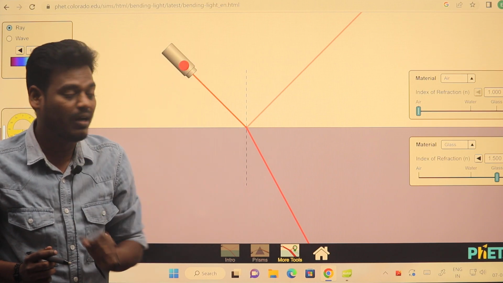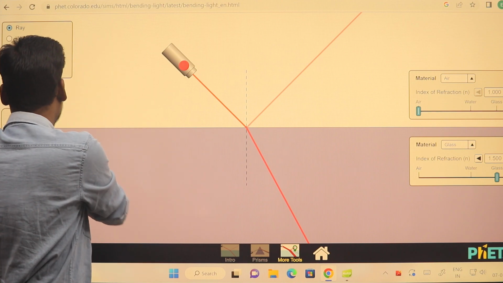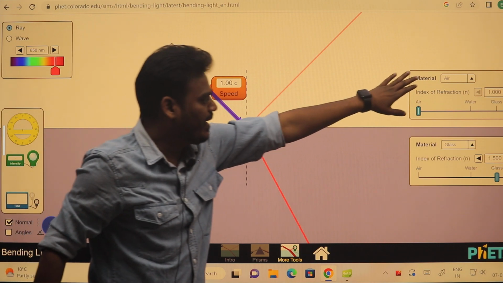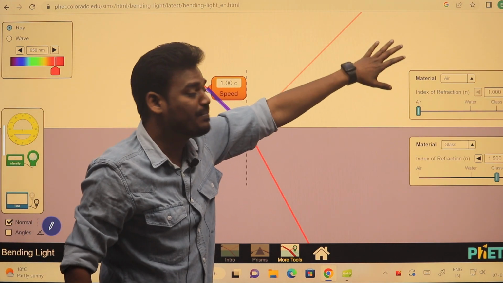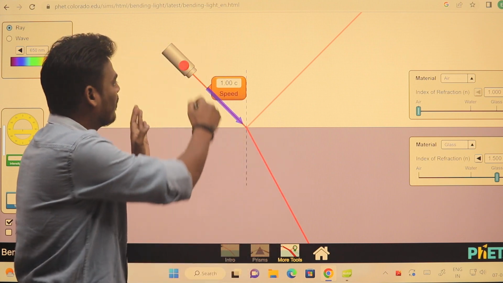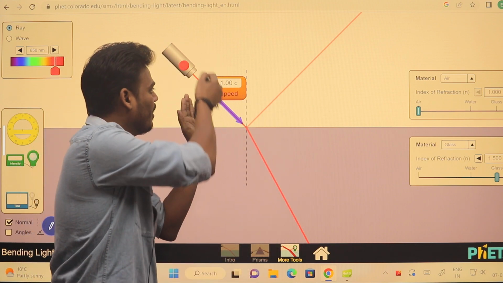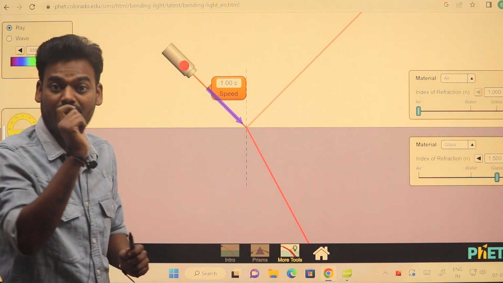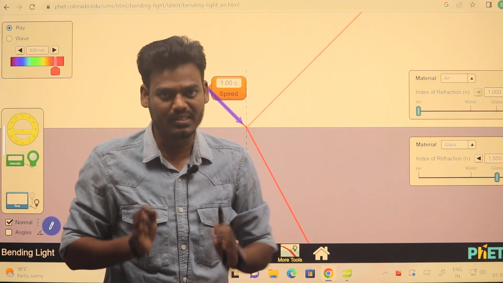According to previous understanding, this is air medium, this is a glass medium. Definitely air medium is rarer medium and glass medium is denser medium. So according to the idea we have studied previously, your speed of light 1c means 1 time of a c. C is nothing but 3 into 10 power 8 meter per second.